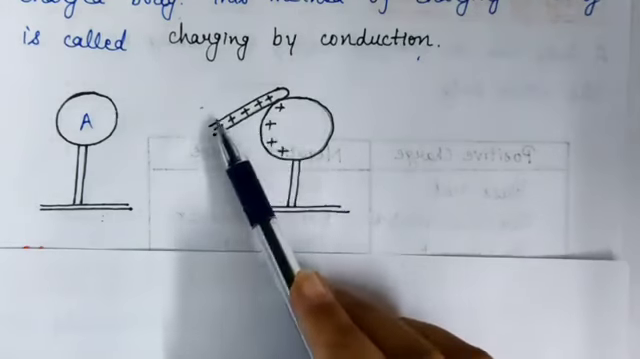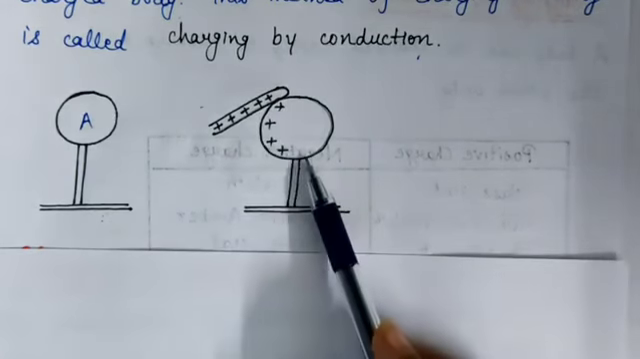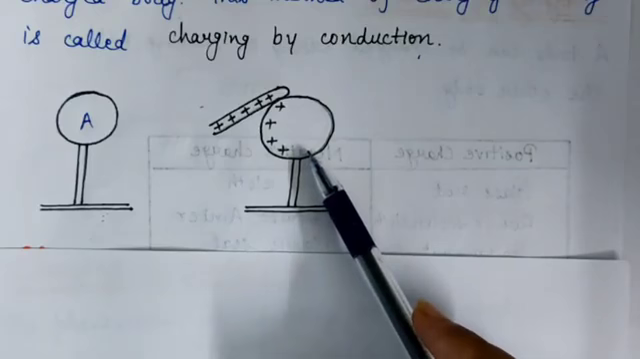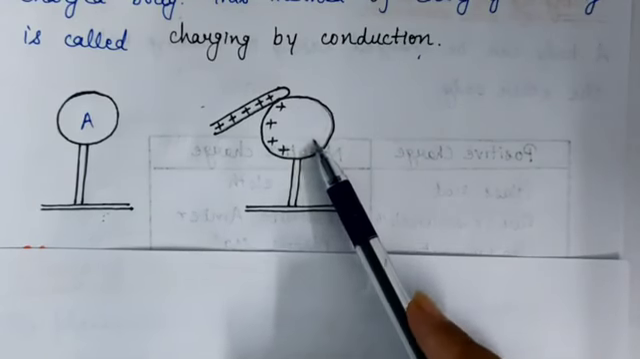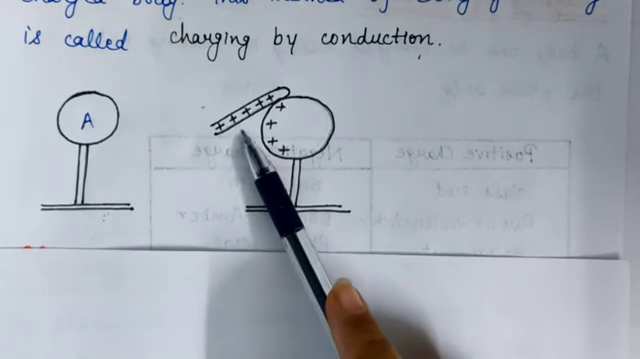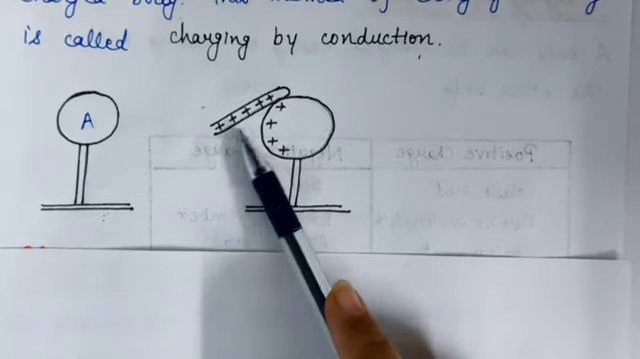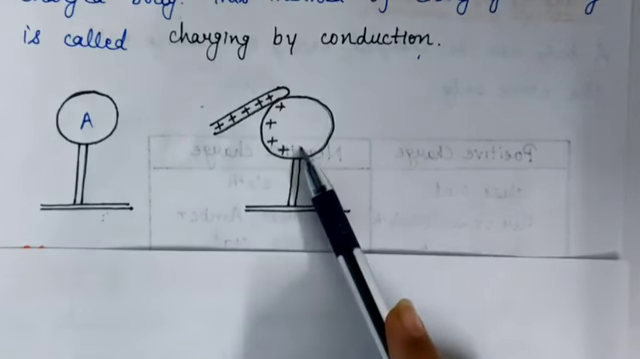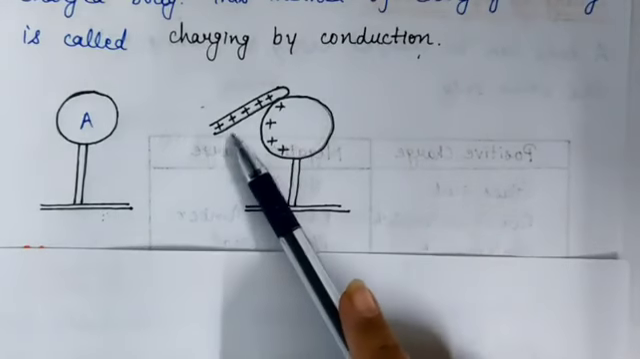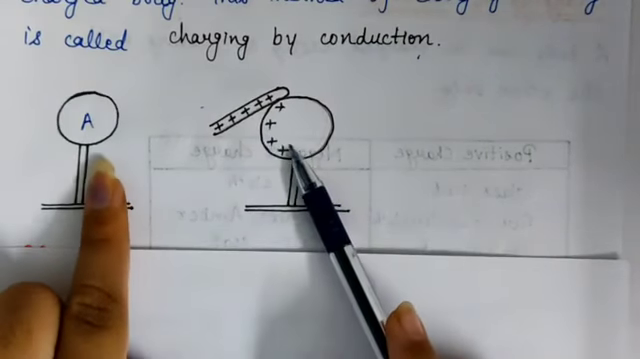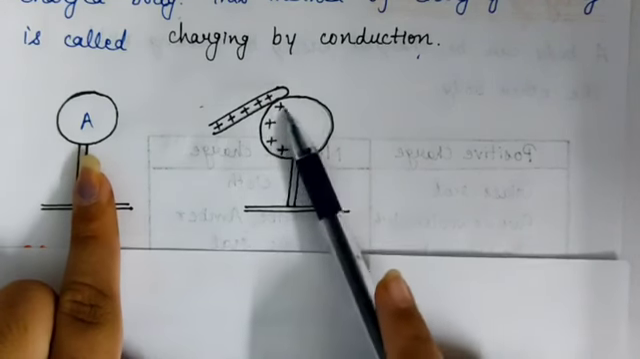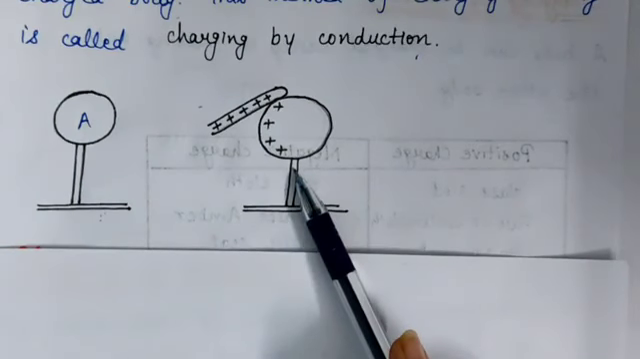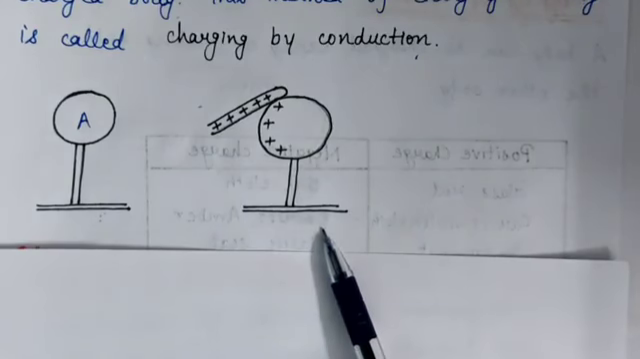Okay. When we touch an ebonite rod with this sphere, then the sphere also gets some charge, and the sphere attains the same charge as the ebonite rod. Our ebonite rod is positively charged, so some charge is also transferred to this metallic sphere. So when we touch a charged ebonite rod with an uncharged metallic sphere, then this metallic sphere also gets some charge. So in this way we can charge an uncharged body. This method is called charging by conduction.